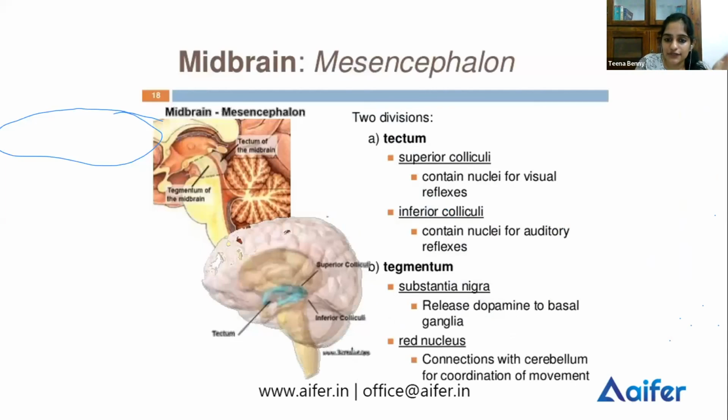Midbrain consists of tectum and tegmentum. Tectum consists of superior colliculi and inferior colliculi. Superior colliculi contain visual information, visual reflexes. Inferior colliculi receive auditory-related information. Tegmentum consists of substantia nigra and red nucleus. Substantia nigra releases dopamine into your basal ganglia, and the red nucleus, along with the cerebellum, helps in the coordination of movement.